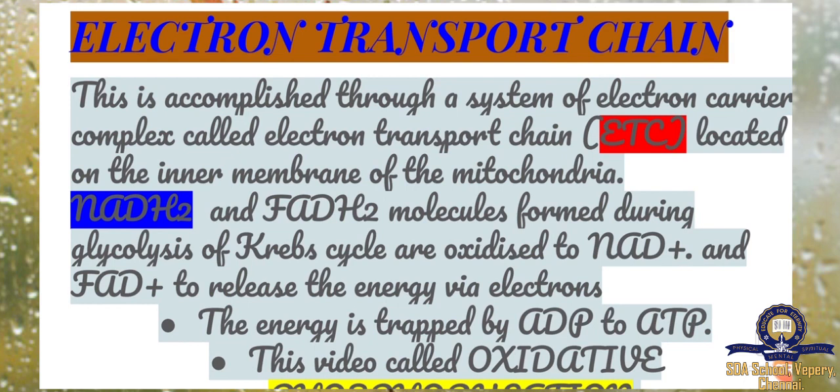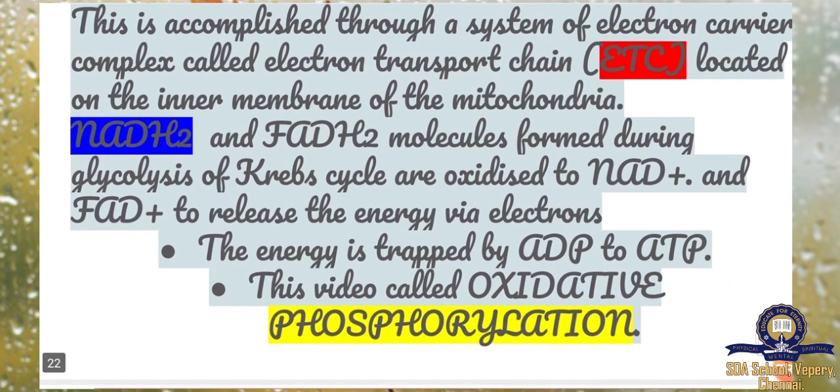NADH2 and FADH2 molecules formed during glycolysis and the Krebs cycle are oxidized to NAD plus and FAD plus to release the energy via electrons.